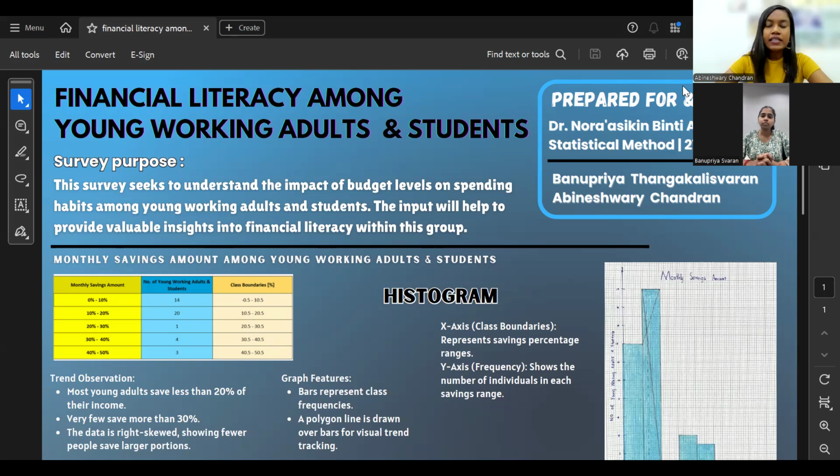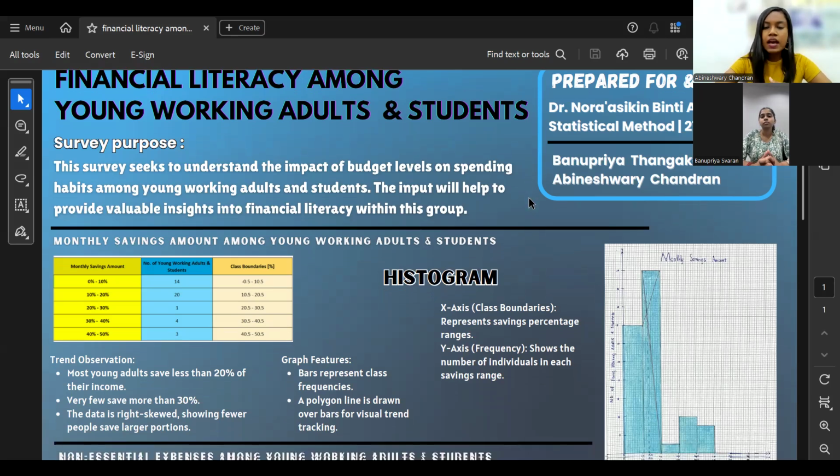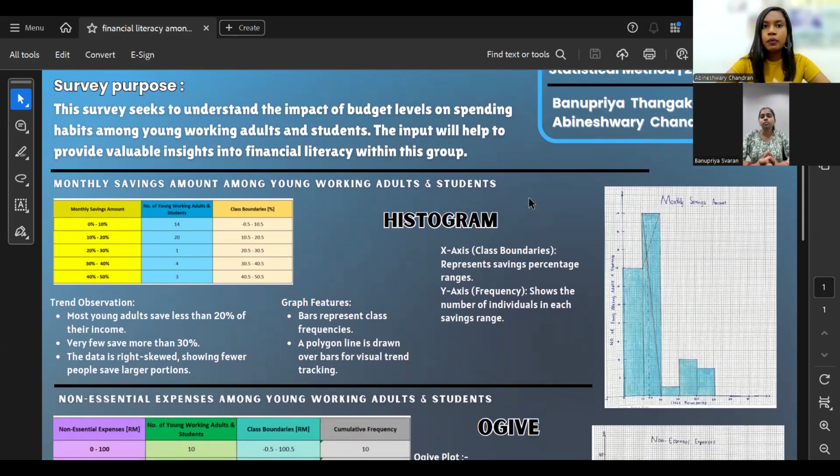All right. In our assignment 1, we had gathered a lot of information from these young working adults and students, on both qualitative and quantitative data. But the data that we are going to use for assignment 2 are quantitative data. So the first question that we asked both young working adults and students was on their monthly savings amount.